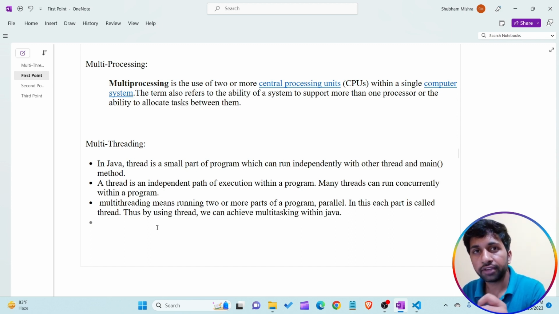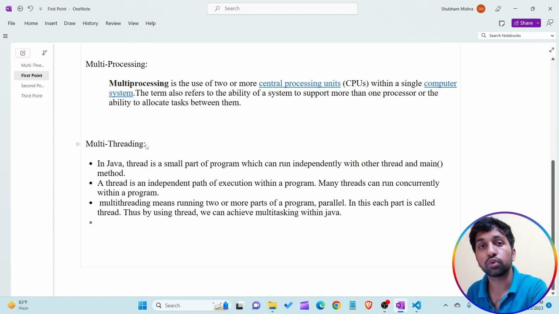So let's assume racing the bike, or changing the direction of the bike by tilting the device from left to right, is thread 1. Thread 2 is what? Thread 2 increases the speed. Whenever we increase the speed of the bike by clicking the button, the speed shown on the screen of the device or application is thread 2. And when we press the button of the horn, then the horn is on. This is the third thread. So thread 1, thread 2, thread 3 execute concurrently within a single program. Understand? So this concept is known as multi-threading.